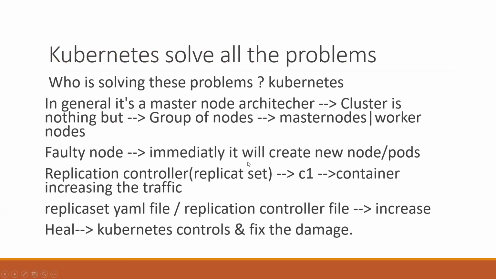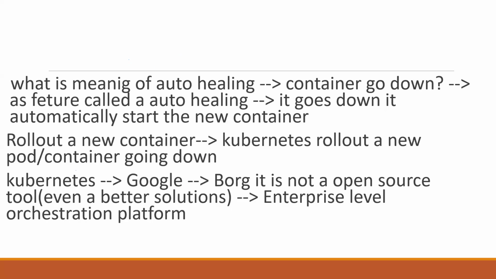If there is a faulty node, immediately it will create a new node or pods. Replication controller, replica set. When the traffic to a container increases, the replica set YAML file or replication controller file handles it. Kubernetes controls and fixes the damages. What is the meaning of auto healing? When a container goes down, it automatically starts a new container. Kubernetes rolls out a new pod when a container goes down.